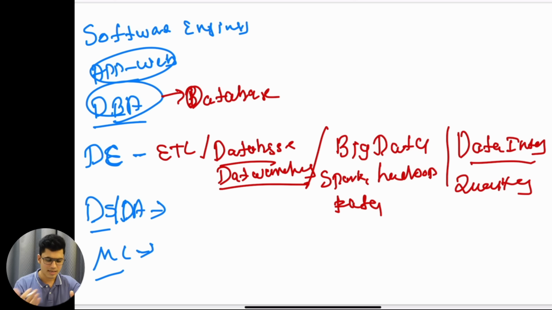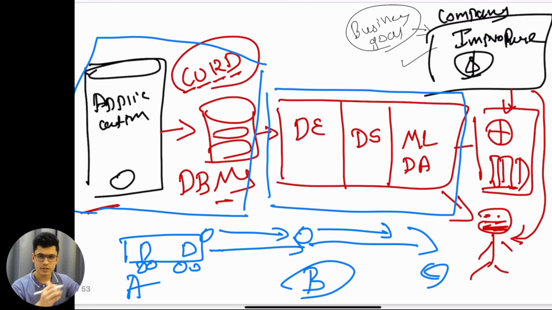So we understood what data engineering is. The role of data engineering is to take data from one source, it can be any data like RDBMS or API, do some transformation and pass this data to the data science or machine learning person so that they can build dashboards, or they can build machine learning models.